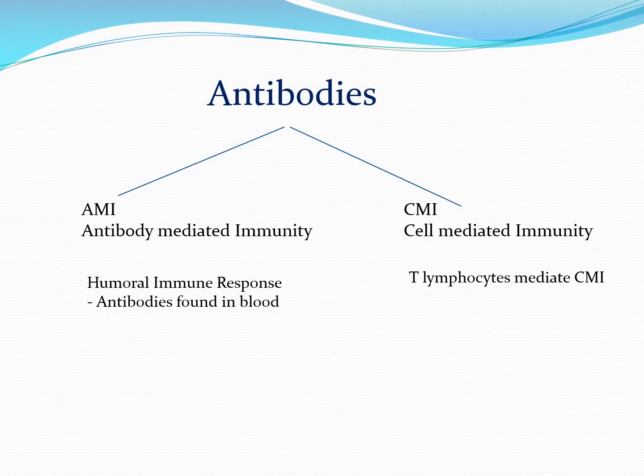Now antibodies can actually be further classified as AMI, antibody mediated immunity, and CMI, cell mediated immunity. This antibody mediated immunity is already present in the body, that is, the antibody is already found in blood. So it is called humoral immune response. Okay, and this CMI is mediated or produced by T lymphocytes. Okay, so T lymphocytes mediate CMI.